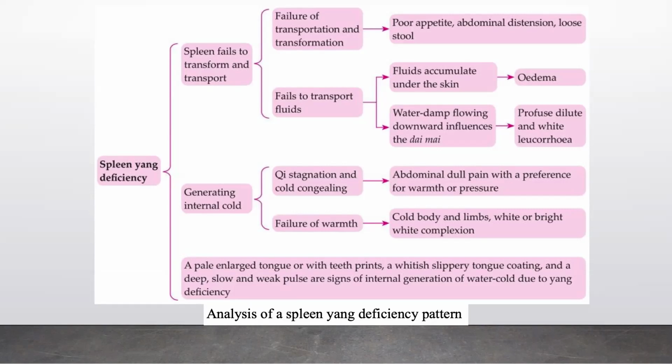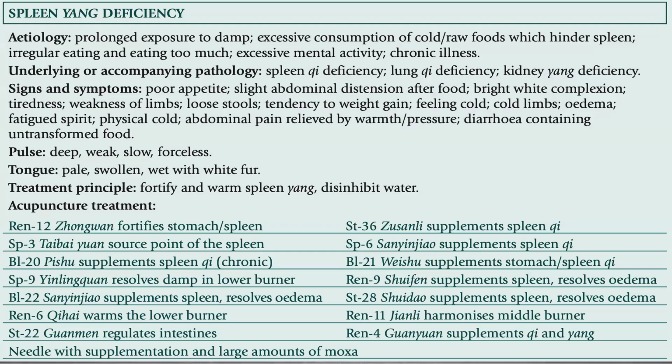Generating internal cold will result in failure of warmth, leading to cold body and limbs, and a white or bright white complexion. A pale and large tongue or white teeth prints, whitish slippery tongue coating, and a deep, slow, and weak pulse are signs of internal generation of water cold due to yang deficiency.